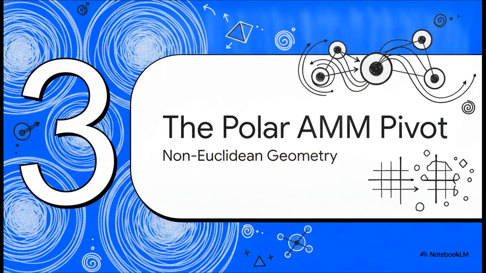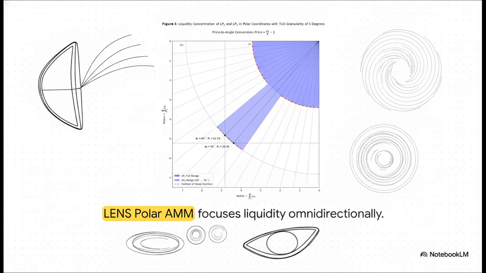Section 3, the polar AMM pivot. This brings us to a massive conceptual leap. We are pivoting away from those Cartesian grids and moving towards non-Euclidean circular manifolds. We're fundamentally throwing out the standard XY graph and totally rethinking the geometry of trading. The lens polar AMM draws mathematical inspiration from physical gradient index lenses to focus liquidity omnidirectionally. Think of physical optics, like a Lüneburg lens seamlessly bending physical waves toward a single focal point.